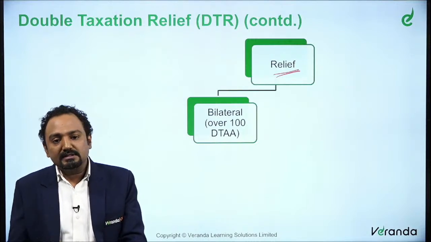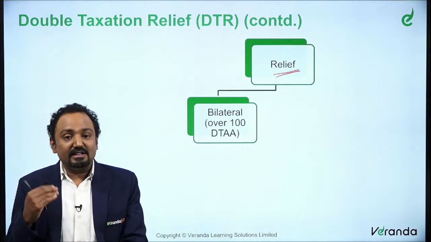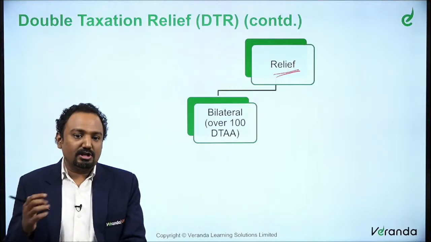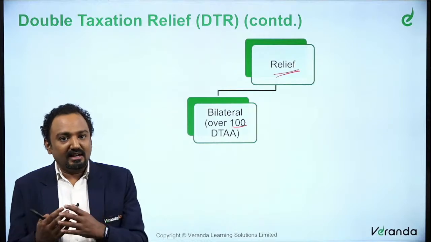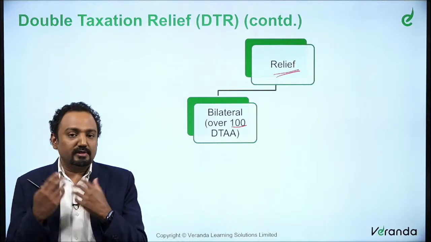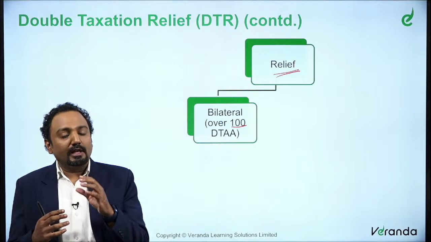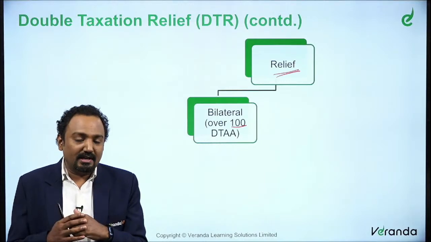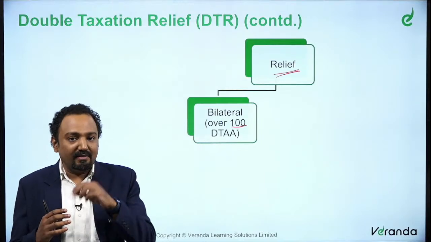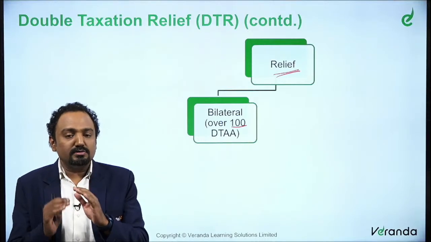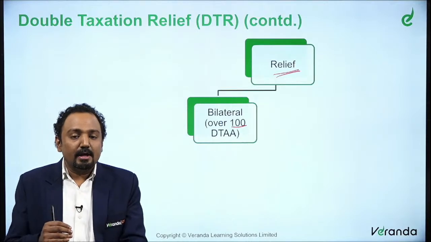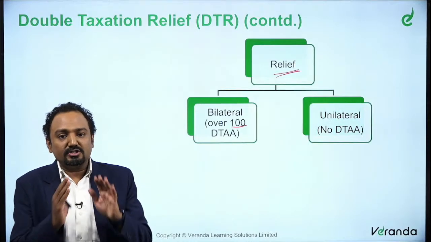India has entered into various double taxation avoidance agreements. They have over 100 DTAs, with Sri Lanka, England, USA, and so many countries. So there are over 100 double taxation avoidance agreements entered into by India with the respective countries. These agreements are called bilateral, because both countries have an agreement.